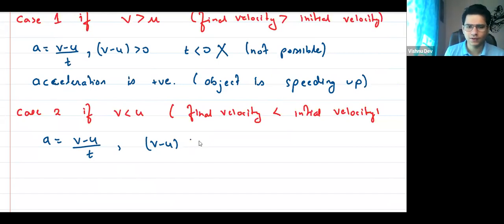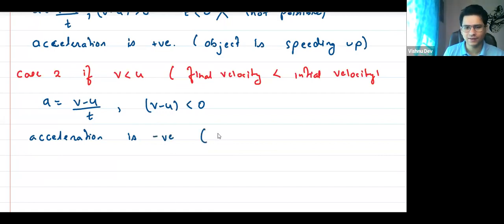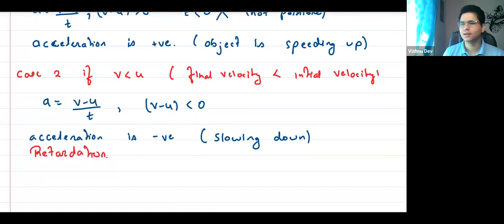So this is less than 0, which is negative. And time is positive. Can I say, sir, in this case, acceleration is negative? Yes or no? Right? And what is the meaning of negative acceleration? It is slowing down. And this is also called retardation. ठीक है? समझो एक चीज को. If acceleration is negative, it means retardation.